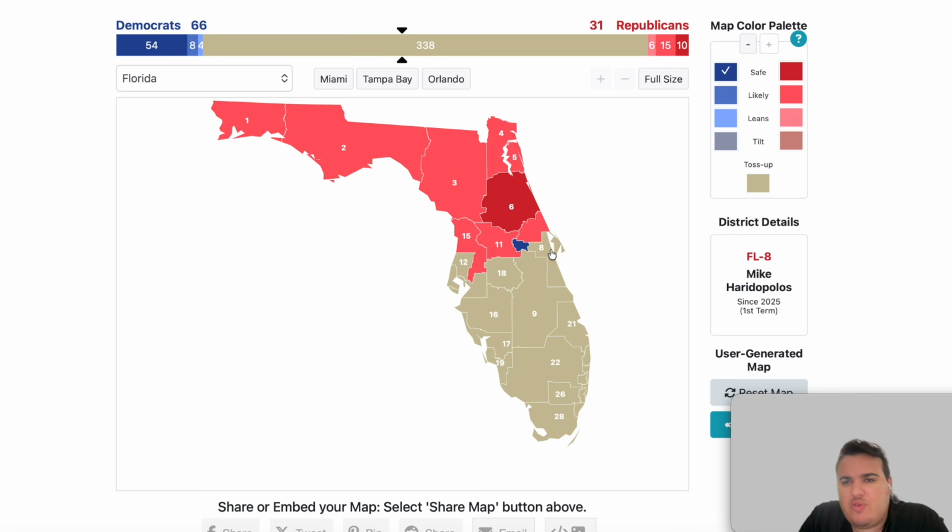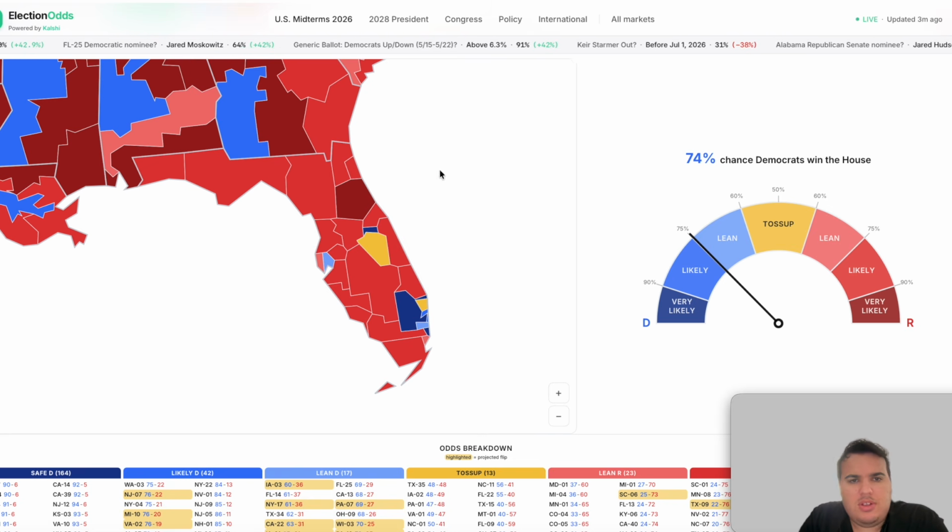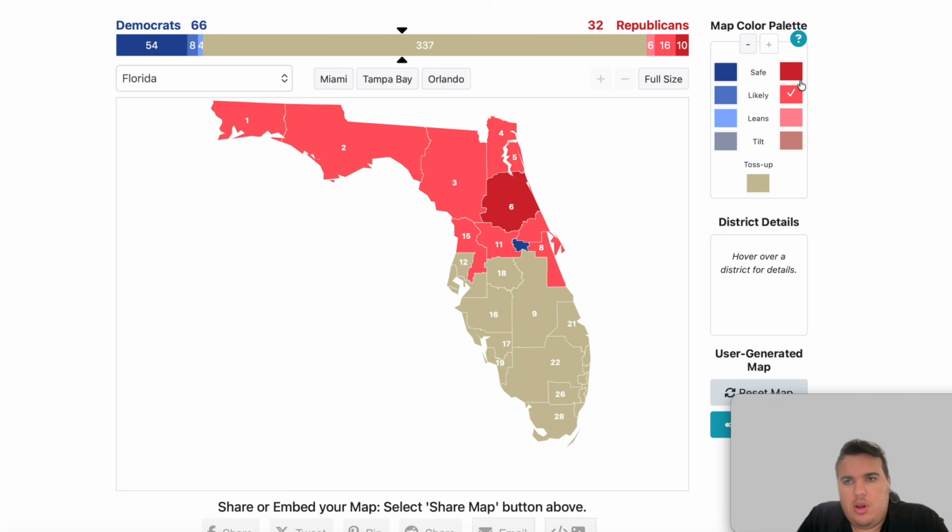While we're over here, Maxwell Frost's district, likely Republican in this one. The 12th district, I do believe, is also going to be a, where is the 12th? Here it is, a likely Republican seat, surrounded by a likely Republican seat in the 15th. And we'll get those on the map here. Kathy Castor's seat we don't want to do just yet, though.